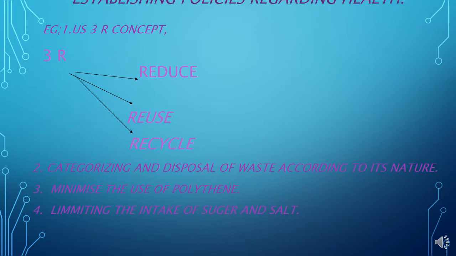Now guys, we should avoid using polythenes, because after we use them, we must burn them. So it is harmful for our respiratory system, because the air will be polluted, then it is not good for our respiratory system. So we should avoid the use of polythenes. Minimize the use of polythenes.